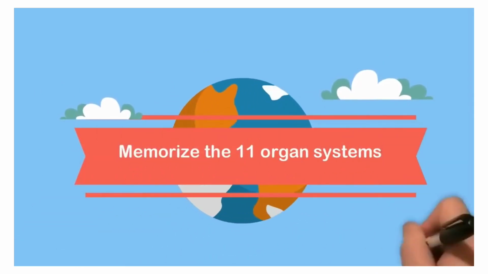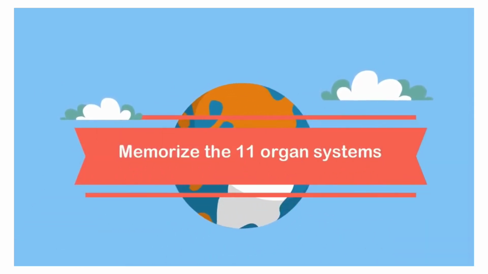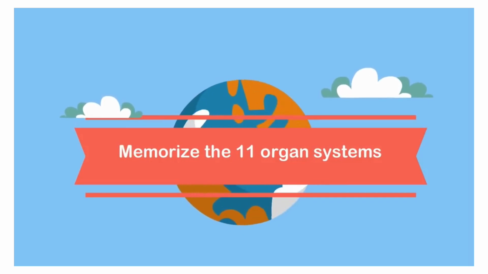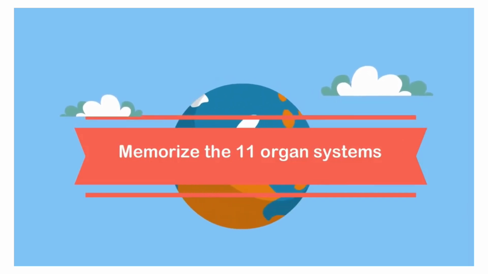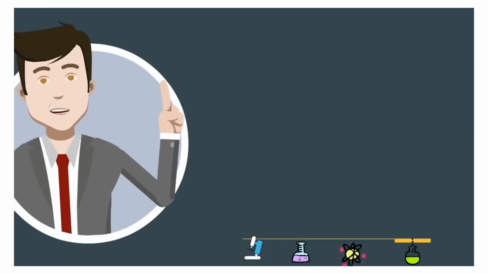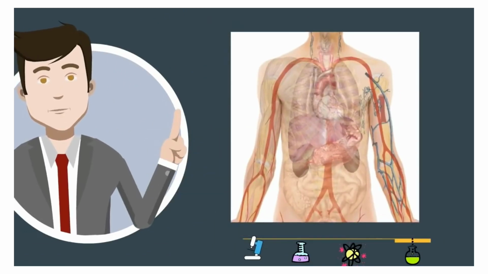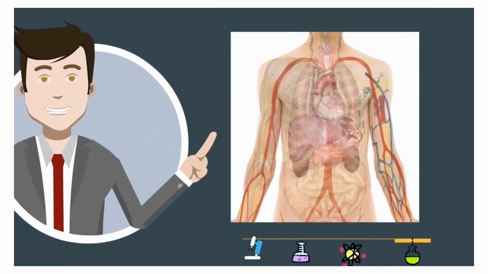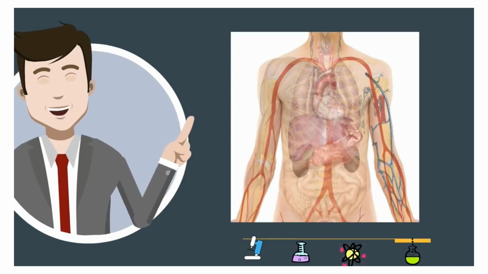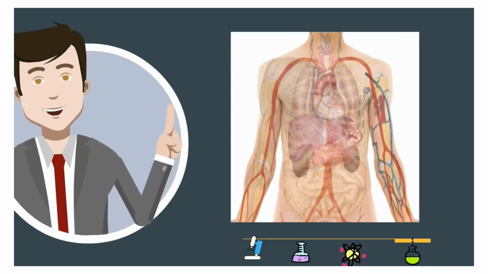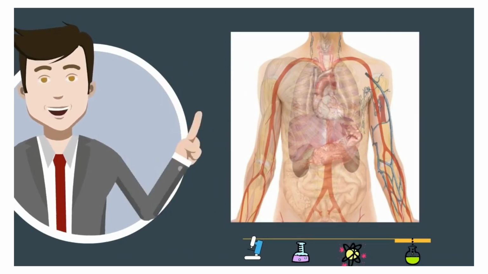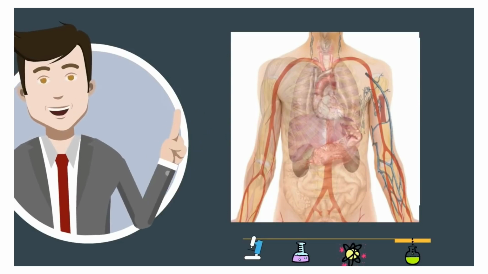Welcome to Moo Math and Science. In this video, I'd like to show two ways to help memorize the 11 organ systems of the human body. The organ systems are made up of organs that work together to create an organ system. And then the organ systems work together to keep the organism, or you, alive.